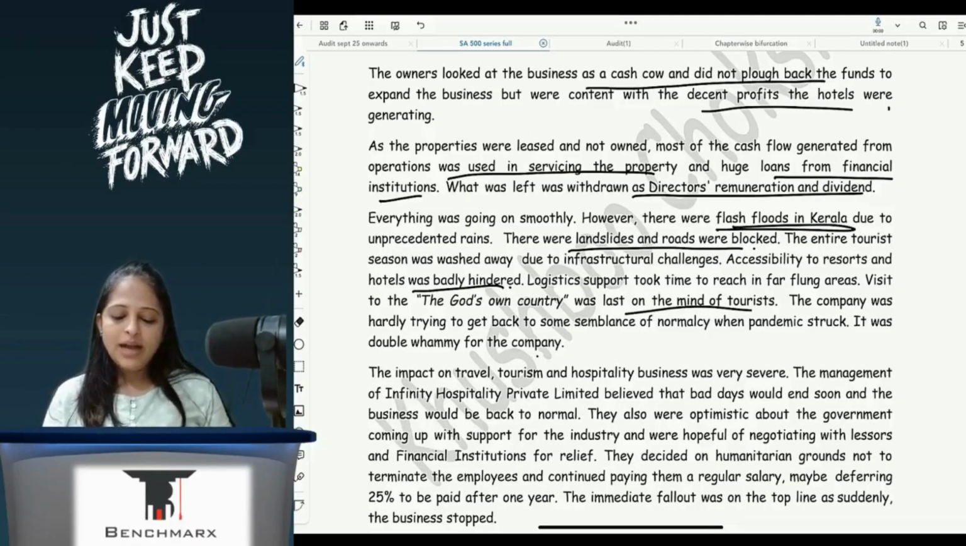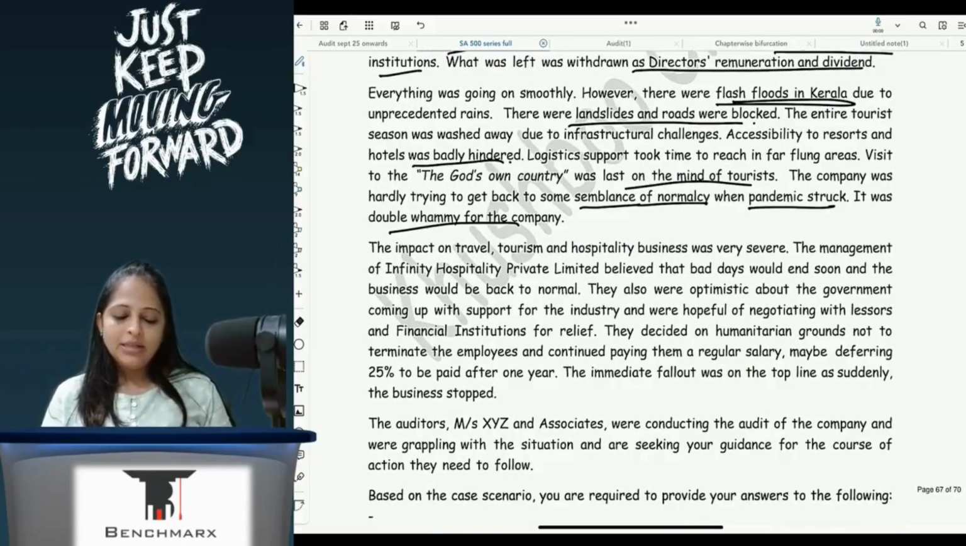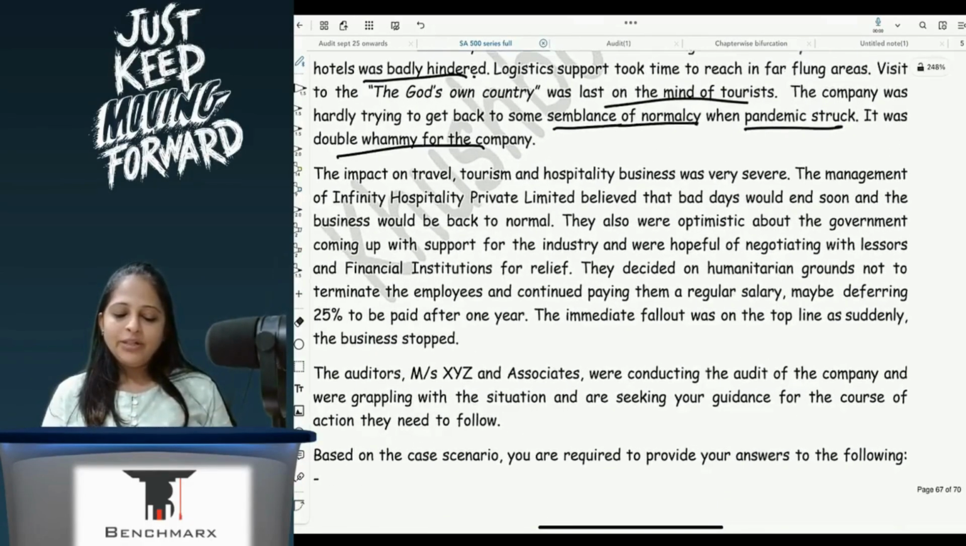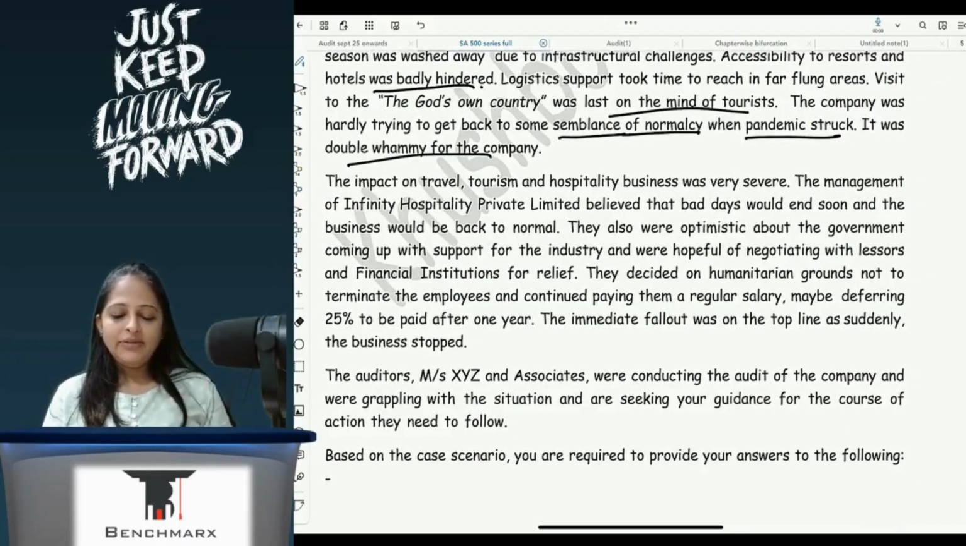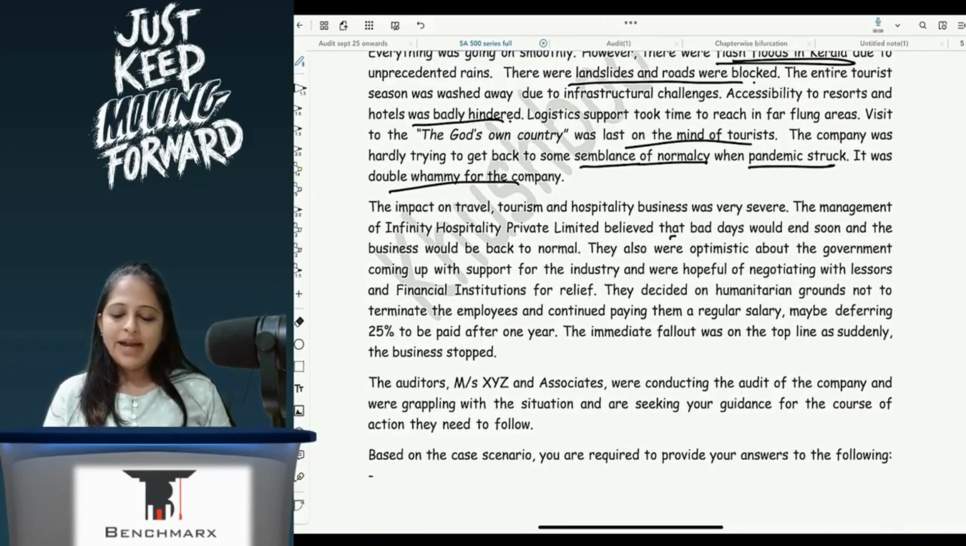The company was hardly trying to get back to some semblance of normalcy. When pandemic struck, it was a double whammy for the company. So going concern chala gaya lagta hai. Now, the impact on travel, tourism and hospitality was very severe. Management believed that the bad days would end soon and the business would be back to normal.